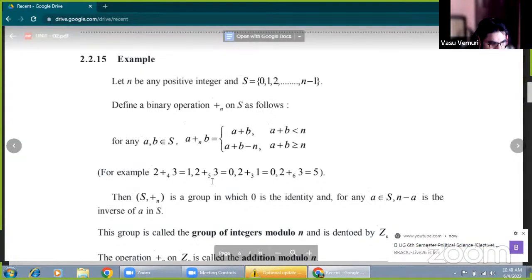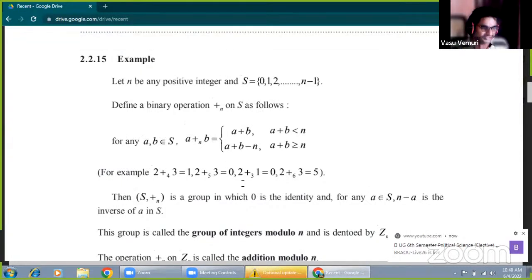2 plus 3 is 5. 5 divided by 5 means the remainder is 0. That's enough. And again, this is also addition modulo 3. What is the value of 2 addition modulo 3 of 1? It reads as 2 addition modulo 3 of 1, which means 2 plus 1 is 3. 3 divided by 3 is 1 time, and the remainder is 0. So that 0 also lies between 0, 1, 2. The set of elements of addition modulo 3 is 0, 1, 2.